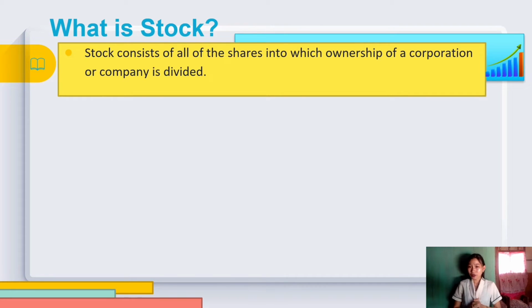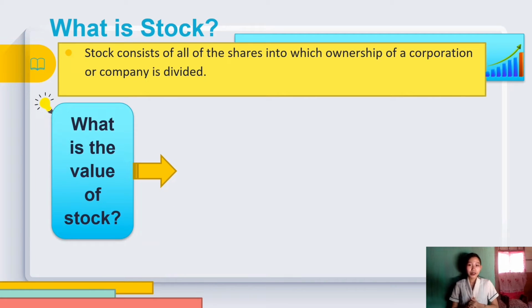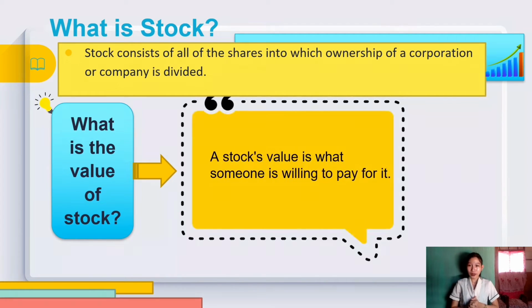What is the value of stock? A stock's value is what someone is willing to pay for it. Basic factors affect stock prices over the long term, but the law of supply and demand rules stock prices in the short term.